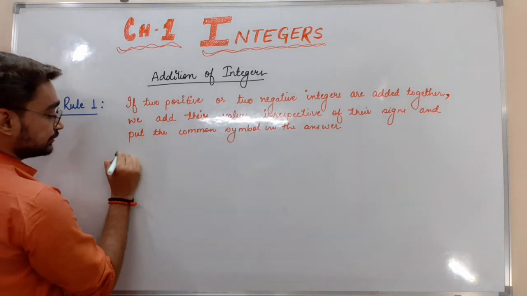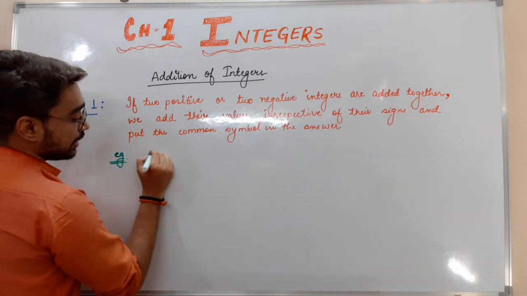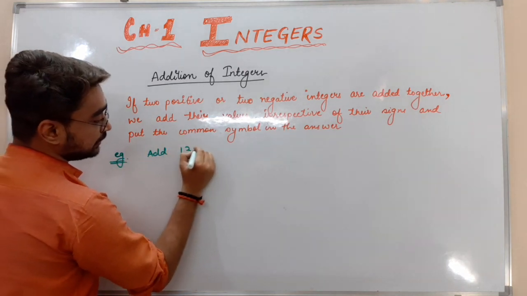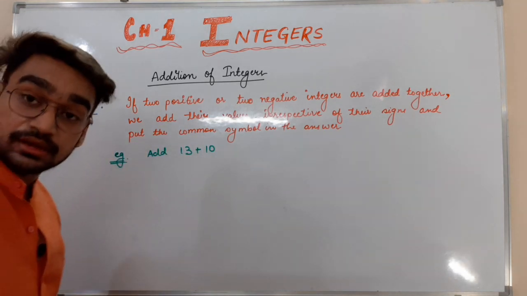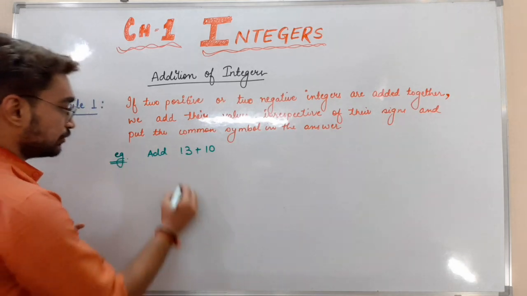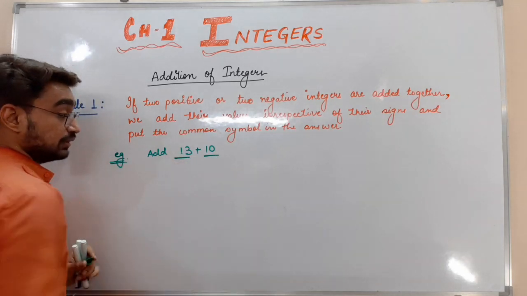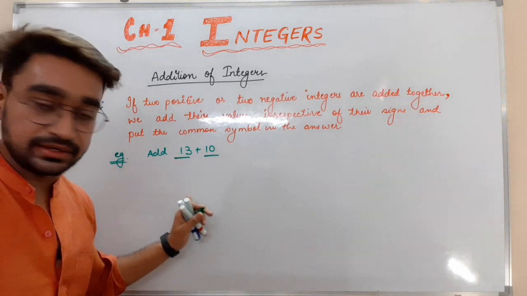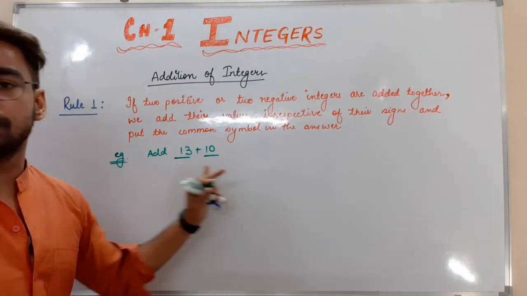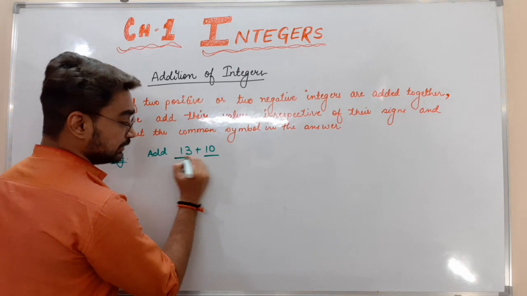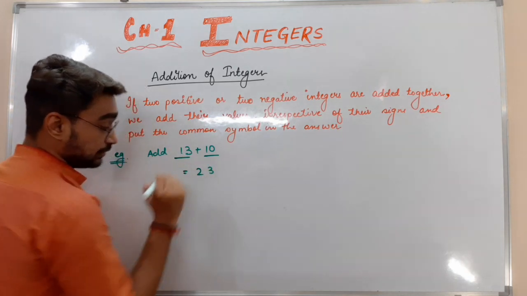Add 13 plus 10. Both are positive, right? This is a positive integer and this is also a positive integer. Whenever I want to add these, it is very easy: 13 plus 10 will automatically be 23.